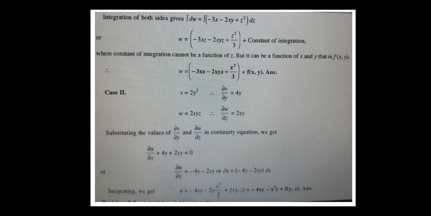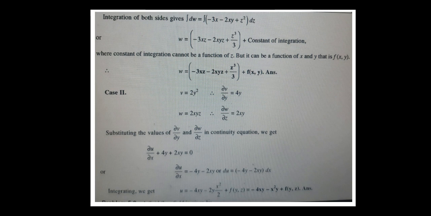Now substituting these values in the continuity equation, we get dou u by dou x, as there is no u value, plus 4y plus 2xy is equal to 0. Therefore dou u by dou x is equal to minus 4y minus 2xy, or else dou u is equal to minus 4y minus 2xy into dx.